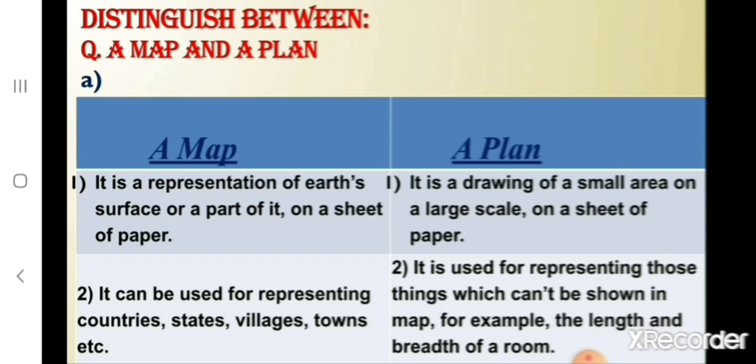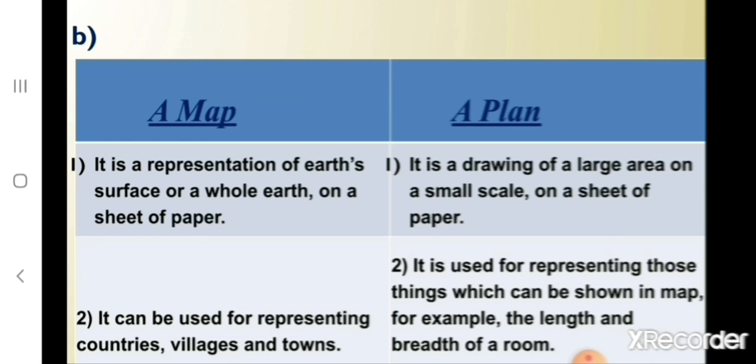A map. It is a representation of Earth's surface or a part of it on a sheet of paper. A plan. It is a drawing of a small area on a large scale on a sheet of paper. A map. It can be used for representing countries, states, villages, towns, etc. A plan. It is used for representing those things which can't be shown in map. For example, the length and breadth of a room. Now let's read the next option.